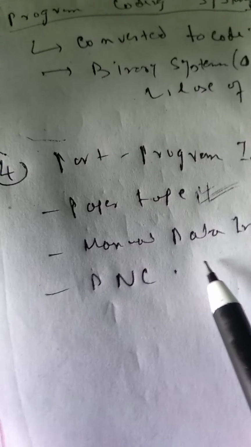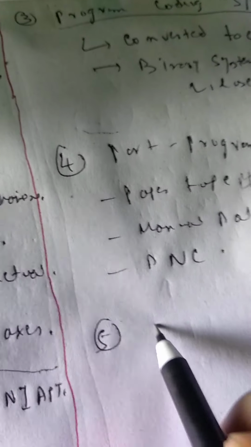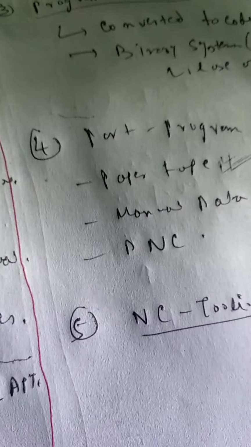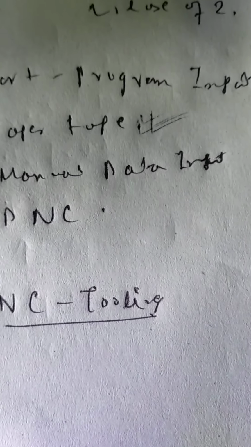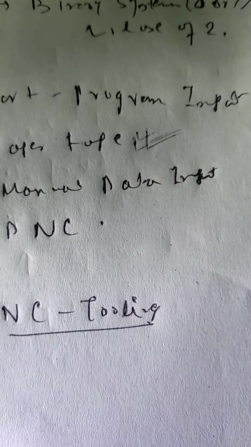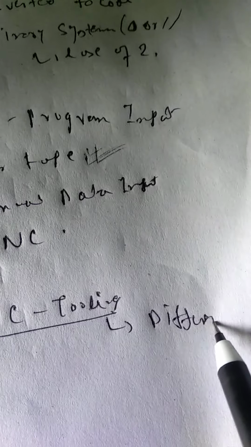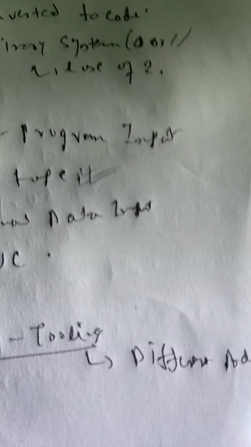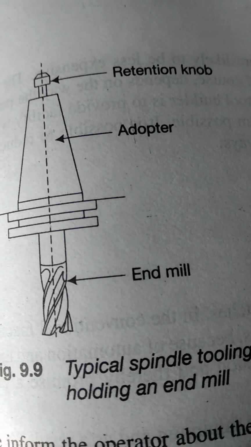Now we'll see the last element of this, that is the NC tooling. One major difference between NC tooling and conventional tooling is that each cutting tool is set on a different adapter. See the figure over here, the spindle tooling which is holding an end mill.